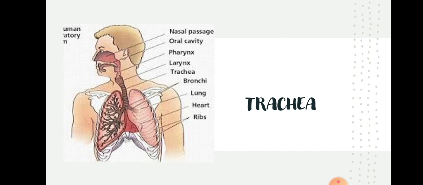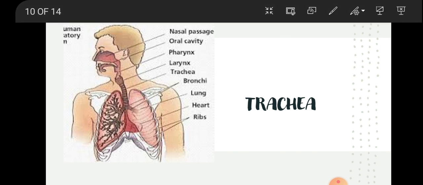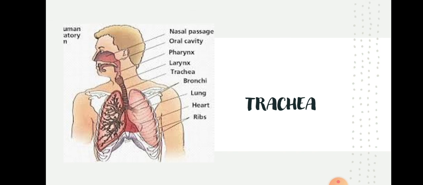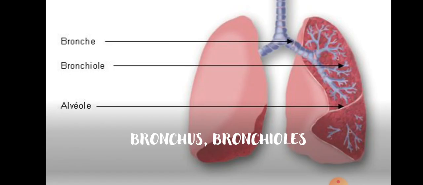Next, the trachea opens into the bronchi, children. When you see here, the trachea opens into two structures known as bronchi. Let me show. Yes, this one is the trachea, isn't it?